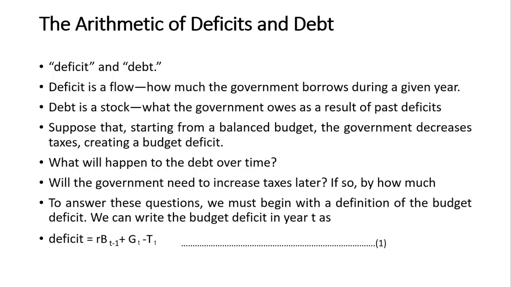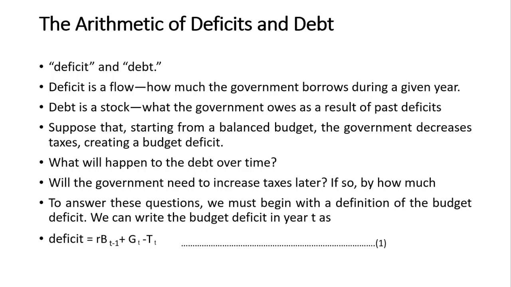Suppose, starting from a balanced budget, the government decreases taxes, creating a budget deficit. So, we have a particular model where we start from a balanced budget. What is a balanced budget? A balanced budget is a situation where government expenditure is equal to the taxes mobilized. That is, if the government incurs expenditure of 100 rupees, that is made out of taxes of 100 rupees.